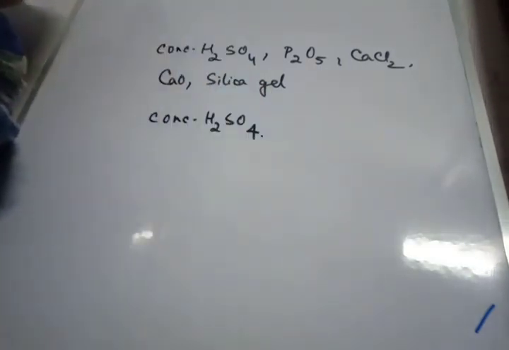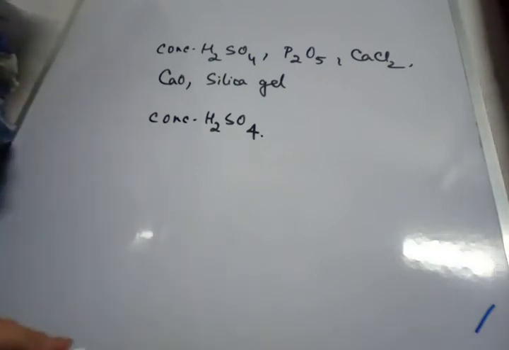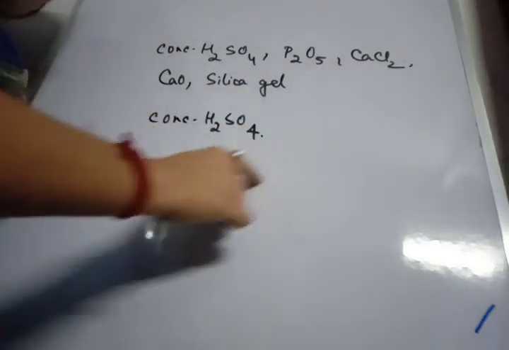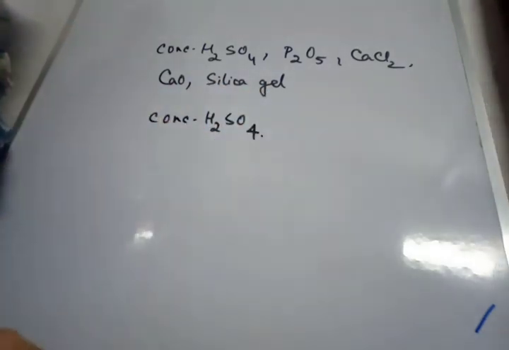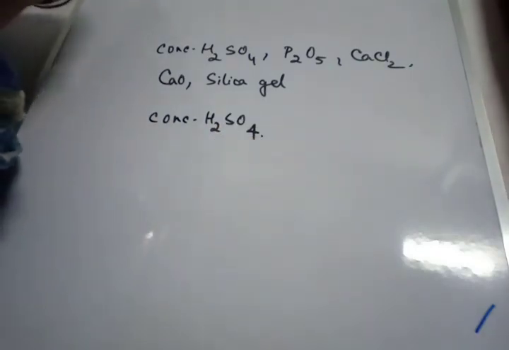So concentrated sulfuric acid, when added to compounds like copper sulfate or sugar, then what will happen? They can remove the chemically combined water molecules from them. So concentrated H2SO4 is acting as a dehydrating agent.